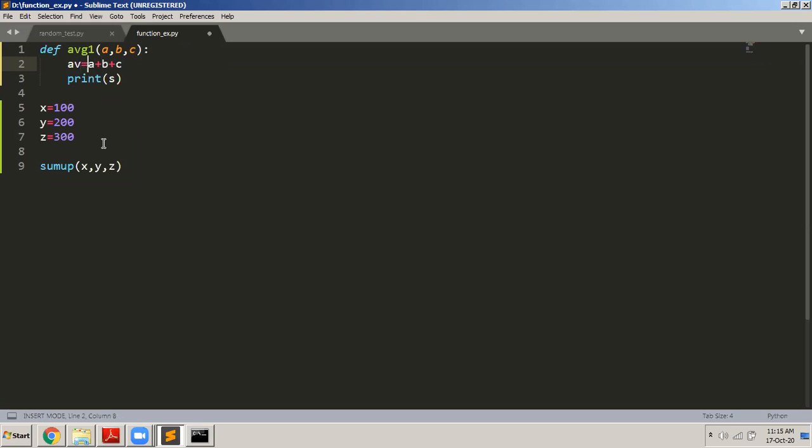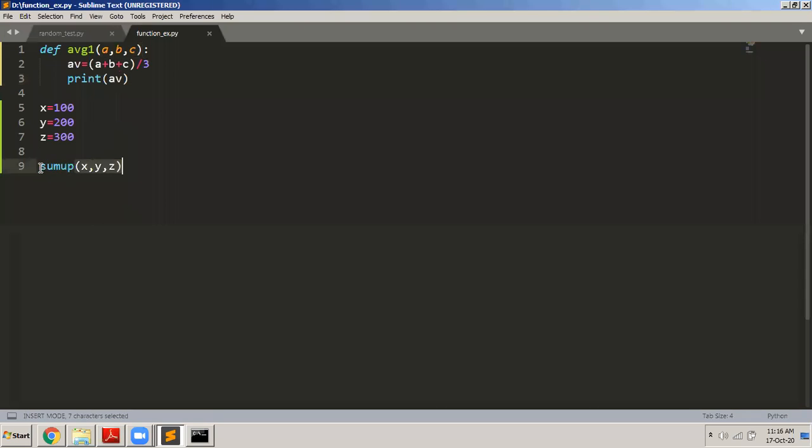And then I'm adding A plus B plus C. I'm adding them up, and then I'm dividing it by 3 because there are 3 values. And then I'm displaying AV. So another example. Now in this case, what is the function AVG1 doing? It is finding the average of the 3 parameters. Whatever 3 parameters you pass to the function, it is finding the average of those 3 numbers. And then it will display it.